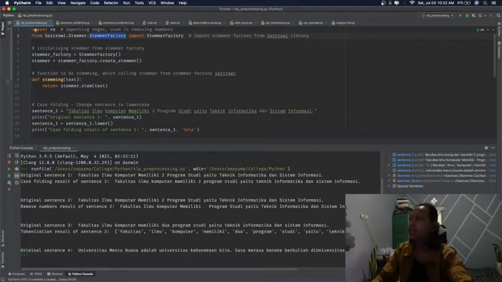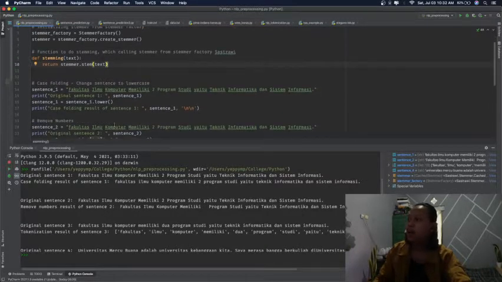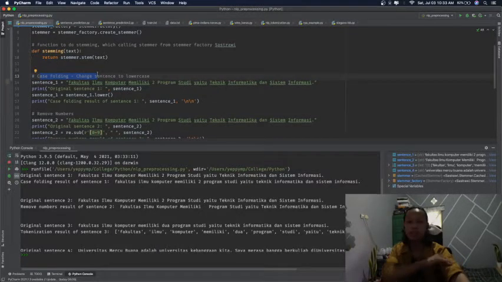So I just initialize the stemmer factory here and put it into the variable stemmer. And the next one, I create a stemming function, which has the parameter text or sentence, and then returns the stemmed sentence. The stemmer uses the stemmer factory here, so we can call the function later when we do stemming. And then going to the pre-processing, the first one is case folding, or changing the sentence to lowercase.